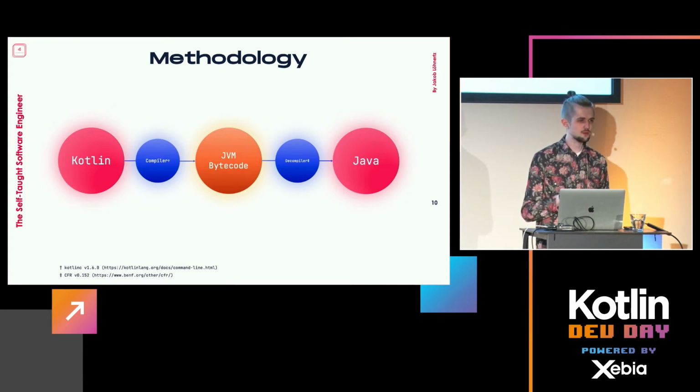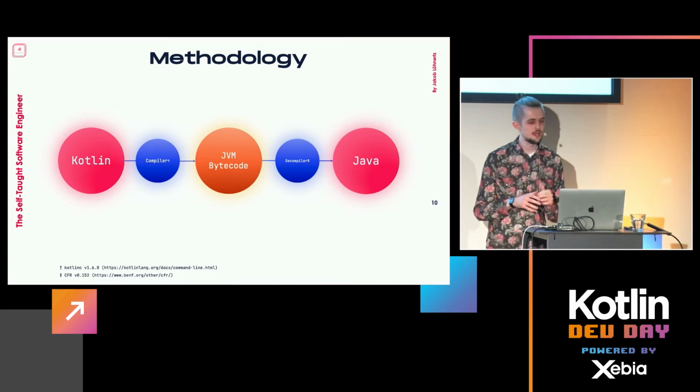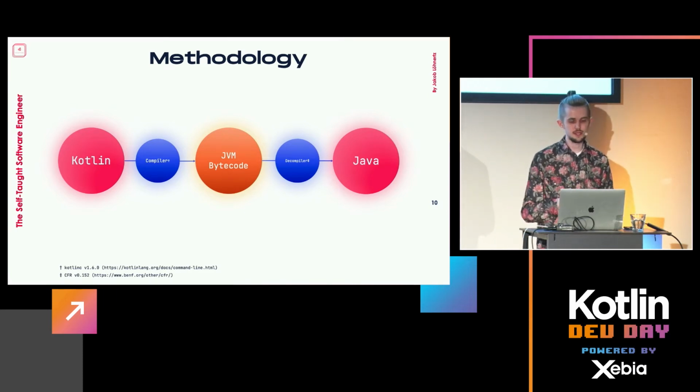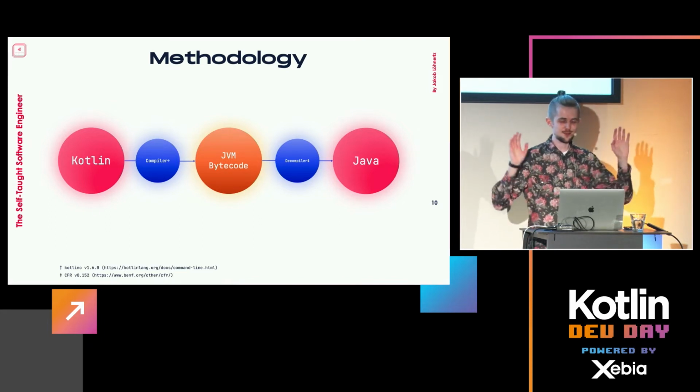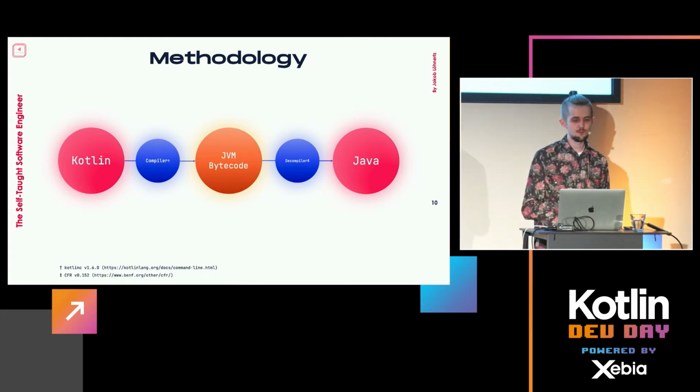So it is actually pretty feasible, apart from very few features, to do this step, this methodology, and look at the resulting Java code to figure out how the Kotlin compiler enforces and represents its features when running on the JVM. And Java is quite easy to read, specifically if you have some prior knowledge of Kotlin, right? The only feature that doesn't work very well is the suspend keyword. There's so much magic going on that the decompiler pretty much gives up. But for the others, you can very clearly see how this would look and work.